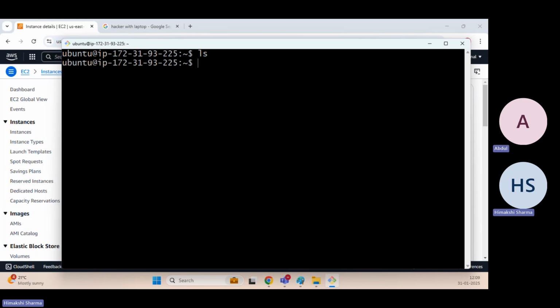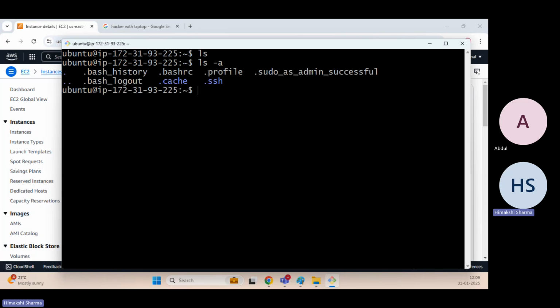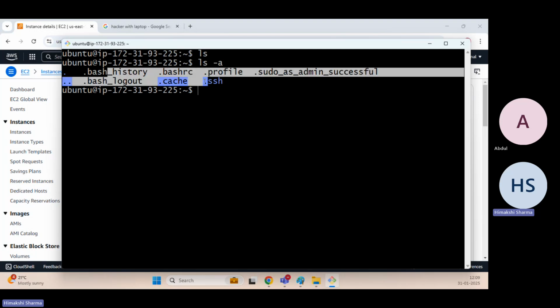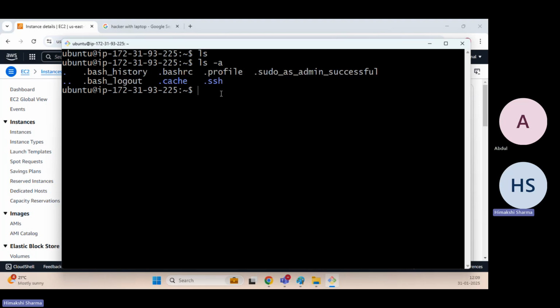It will show me what files and folders are available in this directory. If I say ls -a, it will show me the hidden directories and files as well. These are the hidden files. No one will be able to see them normally. This in blue is a folder or directory, and these are the files.